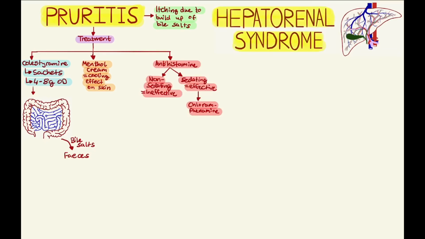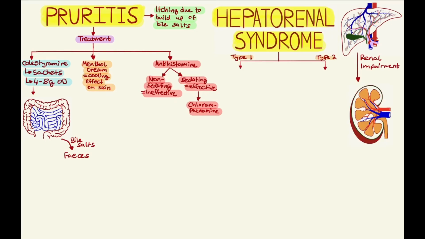More serious complication of liver disease is hepatorenal syndrome. This is when the liver disease is so extensive, it causes impairment of the kidneys. There's 2 types of hepatorenal syndromes. Type 1, which is when the kidney function worsens very quickly.